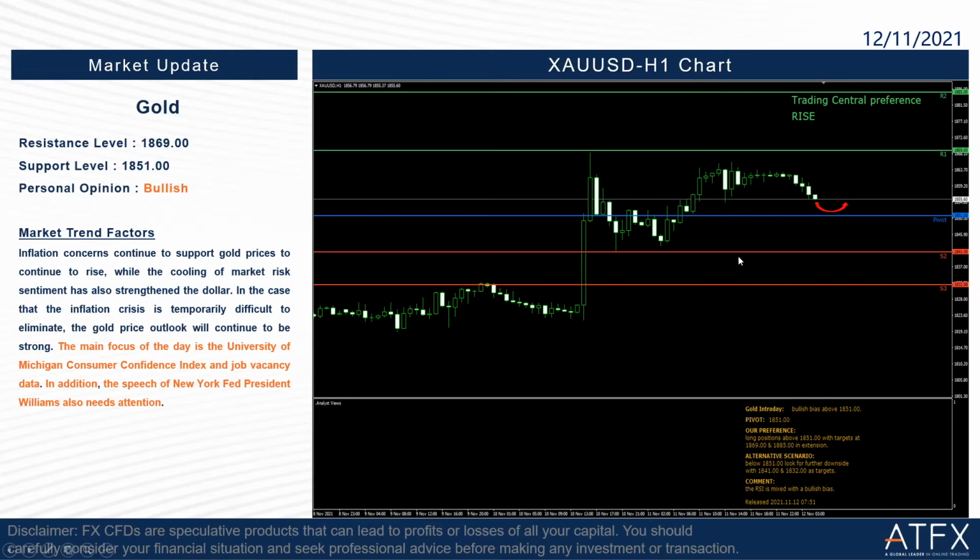Let's take a look at the market graph here. The price is now staying at 1855. If the price breaks below the support level, which is 1851, then we will look for further downside to 1841. But if the price doesn't break below the pivot, which is 1851, then we will still continue our bullish trend. Our target is still at 1869 here.